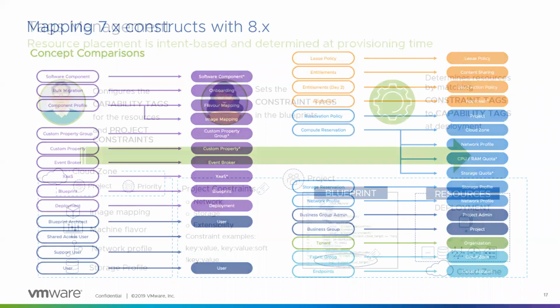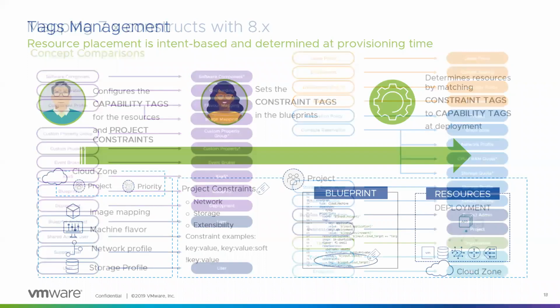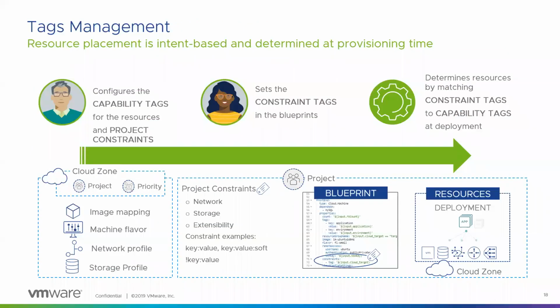One of the key areas in the program, like I've given a couple of examples where tags are very important. Tag management is a very crucial area in version 8. Pretty much the entire product works on top of tags. And here I want to go a little bit deeper into how we manage tags. There are essentially two types of tags that we have: capability tags and constraint tags.